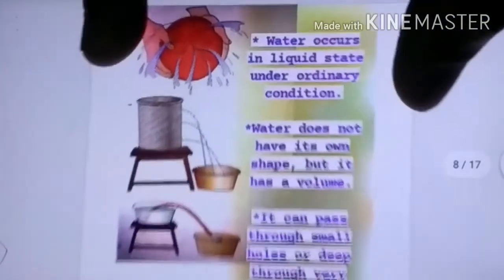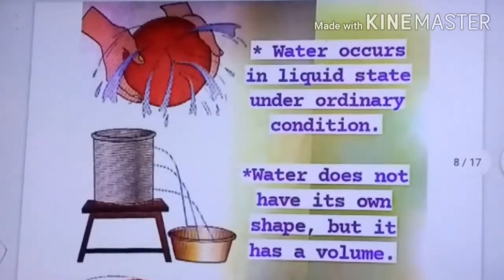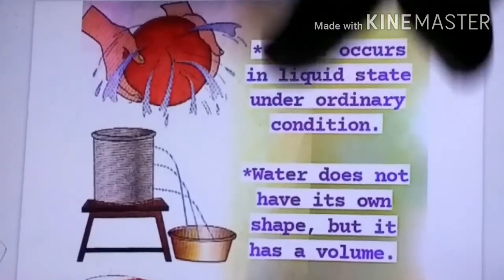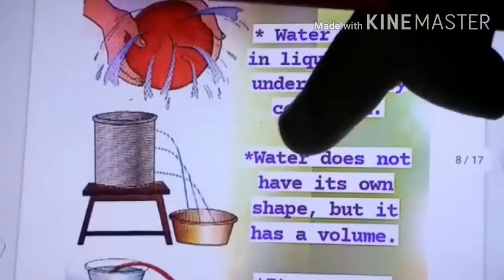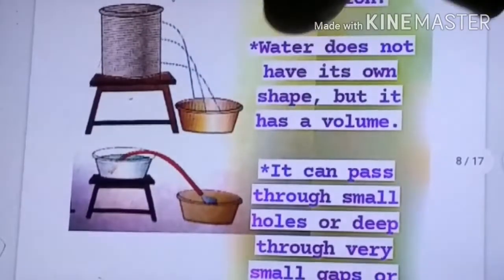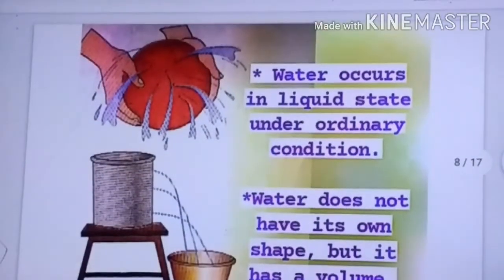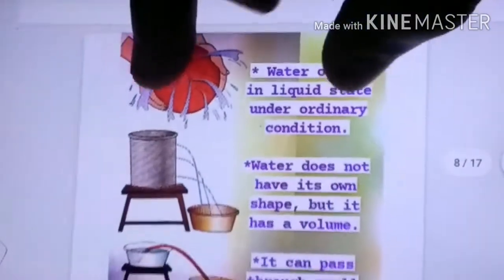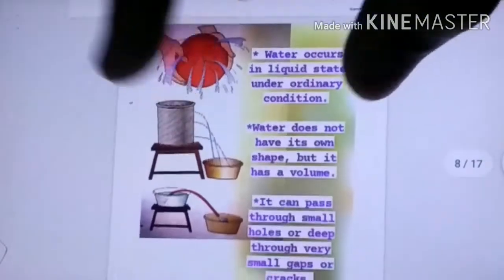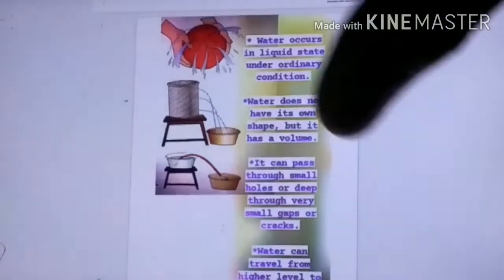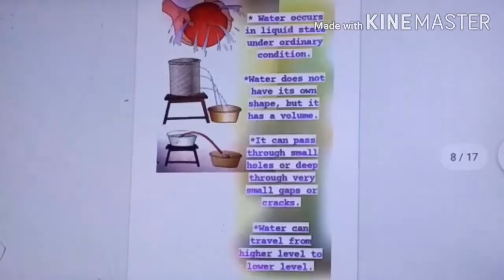So first let us see a picture. First observe the picture and think. See, observe the picture carefully. What you can see now, from this picture we will conclude some statements, okay.